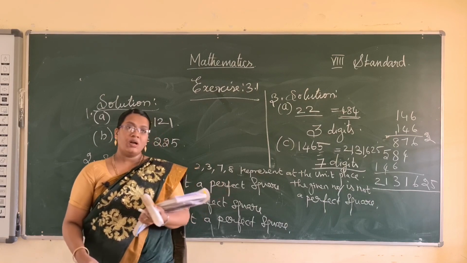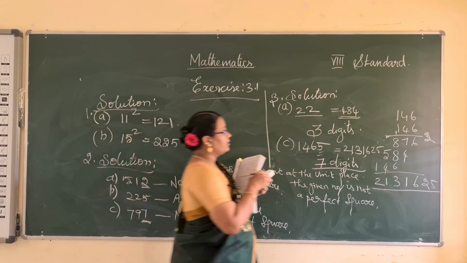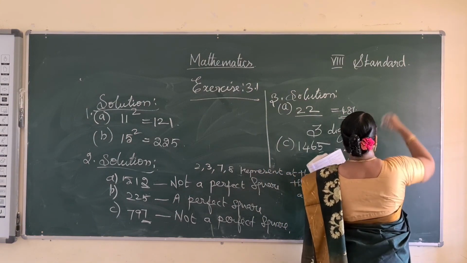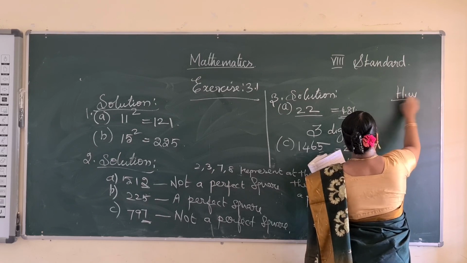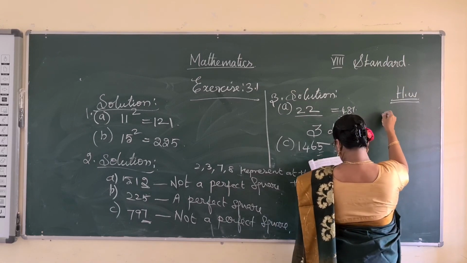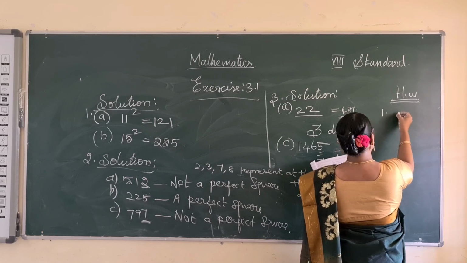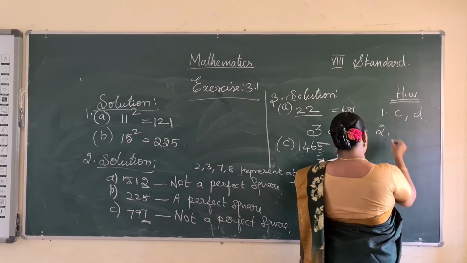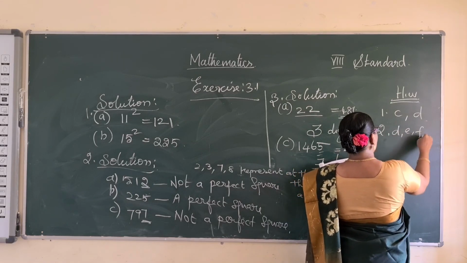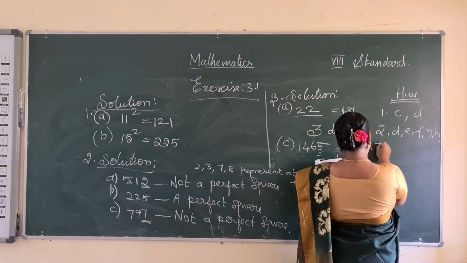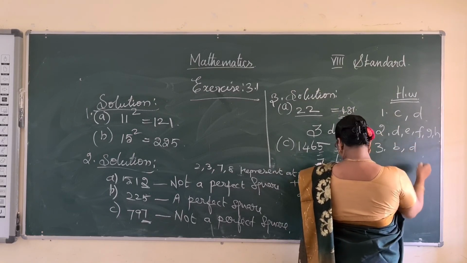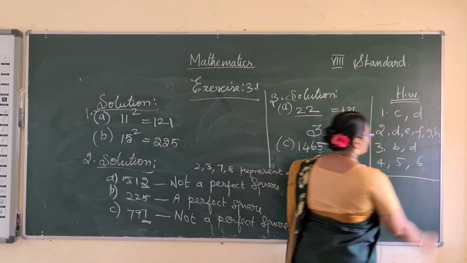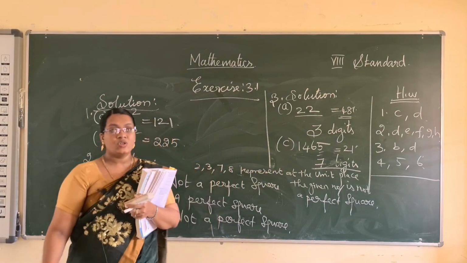Okay, so I hope you all understood the concept. So I will write the homework on that side. First, C and D. Second, D, E, F, G, H. And third, B and D, 4, 5, 6. These are the homework. If you have any doubt, ask me. Thank you, students.